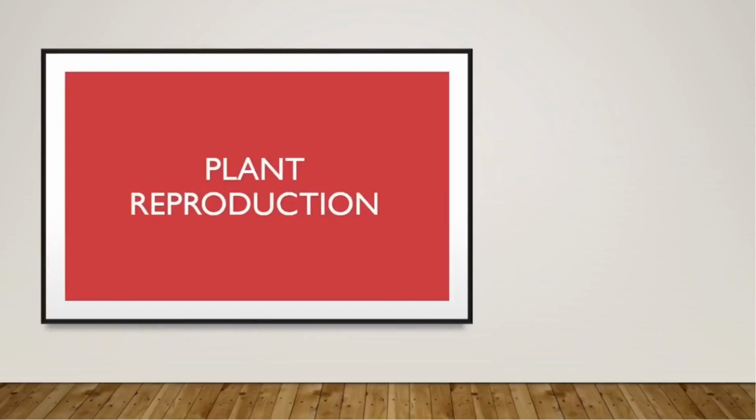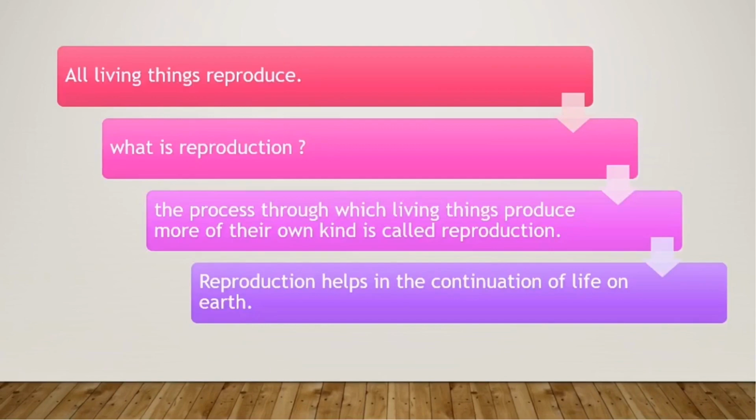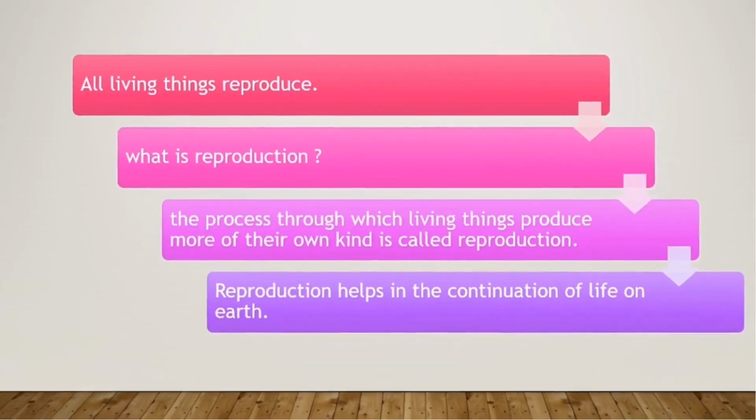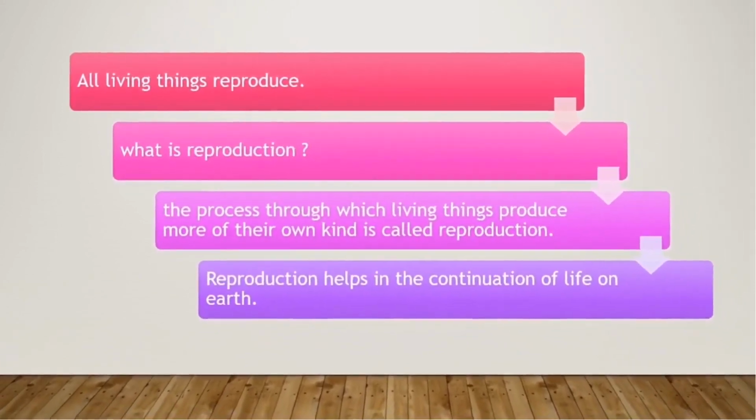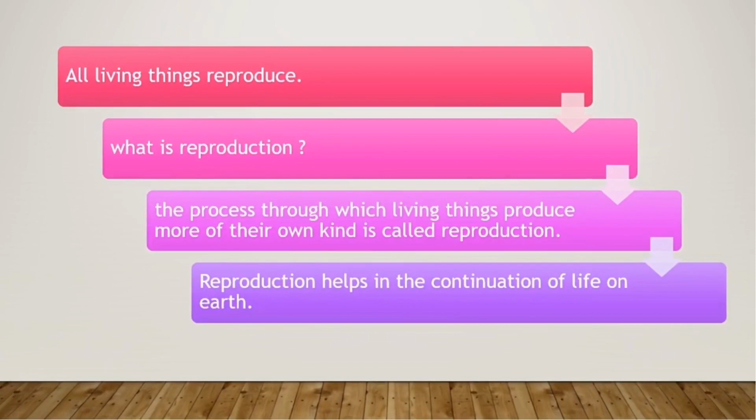In this video I am going to teach you about plant reproduction. All living things reproduce. And do you know what is the meaning of reproduction? The process through which living things produce more of their own kind is called reproduction. And do you also know that reproduction is very helpful since it helps in the continuation of life on earth.